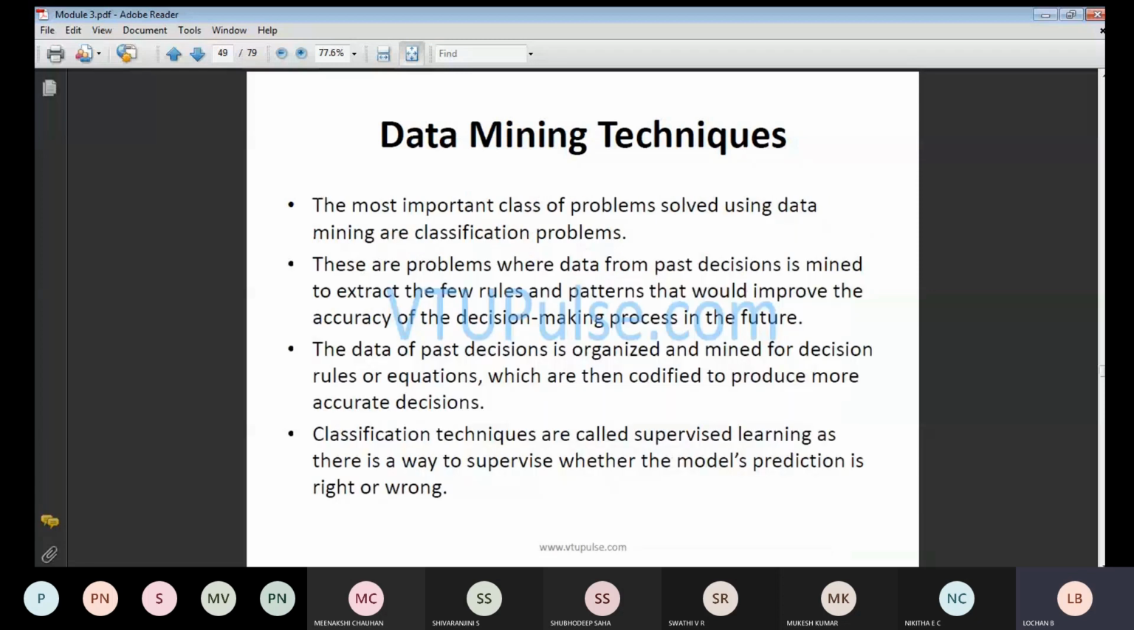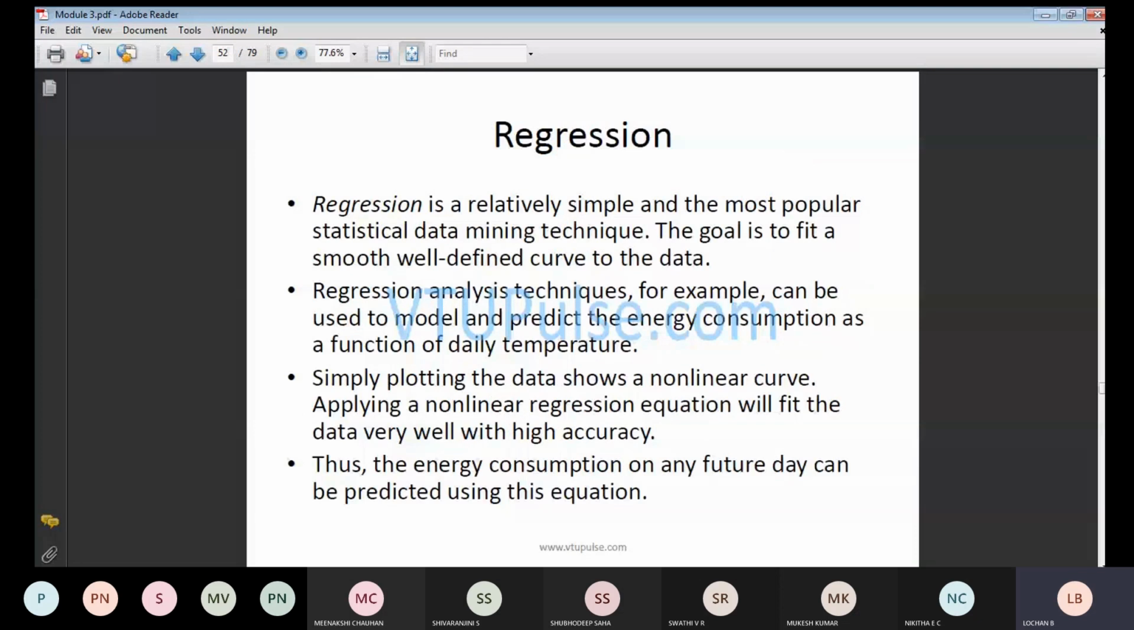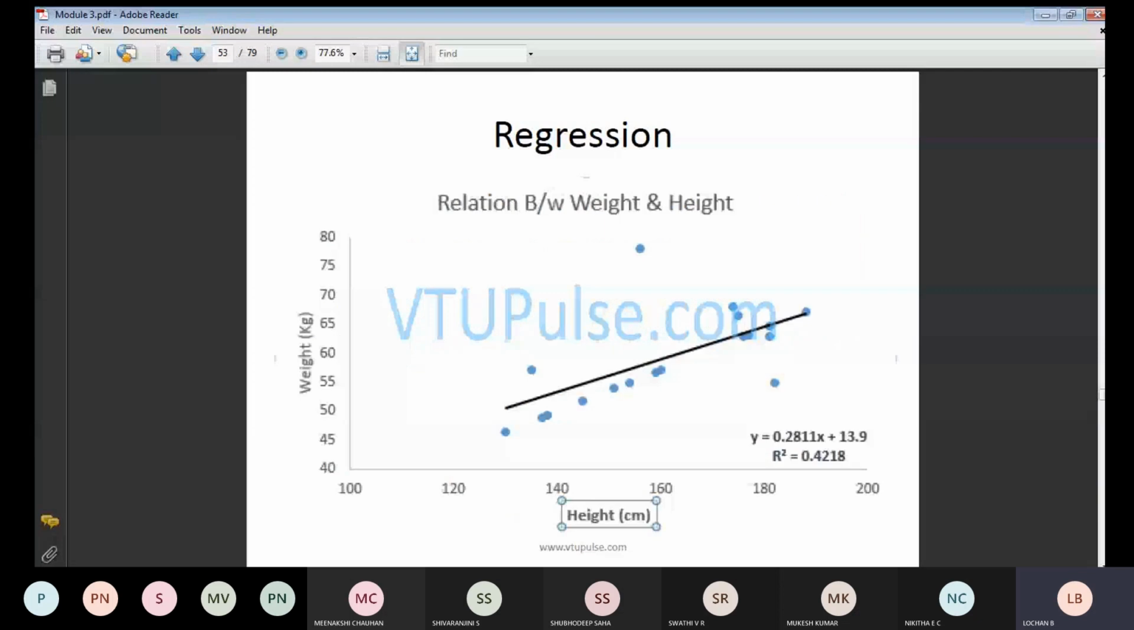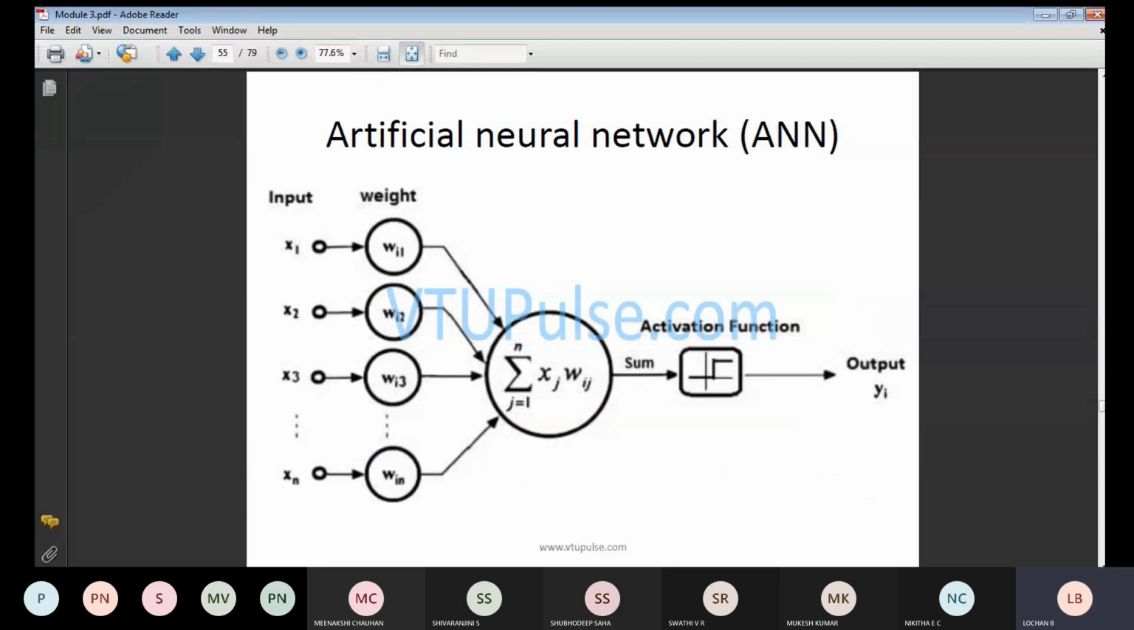Decision tree, so possible cases you are going to get. This is regression. Regression is nothing but a statistics concept we will be discussing, mathematical statistics. ANN is artificial neural network, a data mining technique, which is mainly used in your computer. Input, weight, activation function.